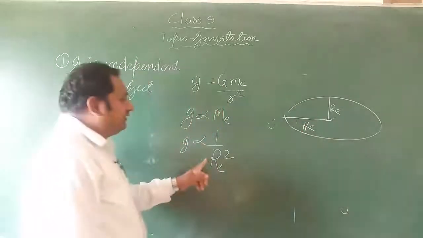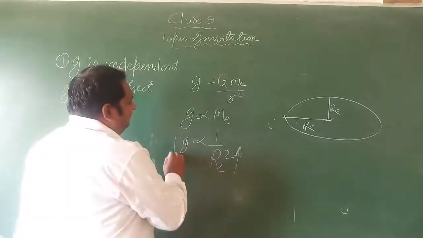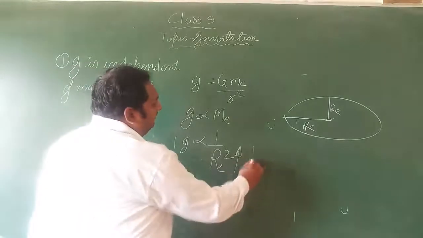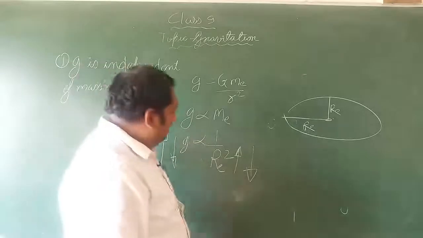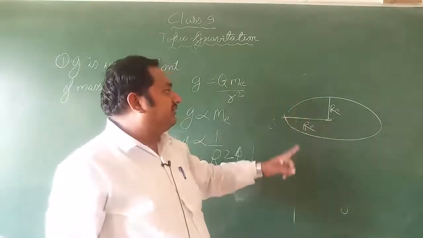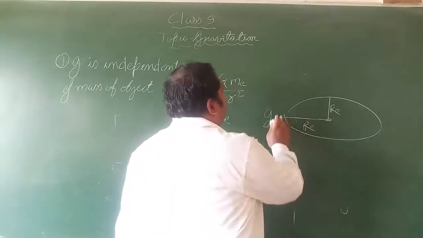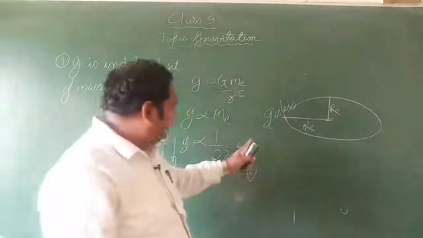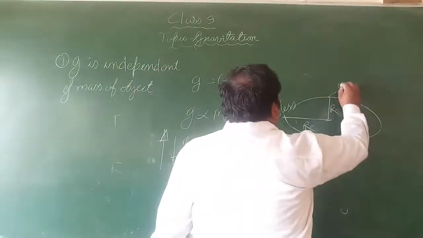Now what does this relationship suggest? If R_E is more, g will be less. If the radius of the earth is less, then g will be more. So at the equator, where the radius is larger, the acceleration due to gravity is less, and at the poles, where the radius is smaller, g will be larger.